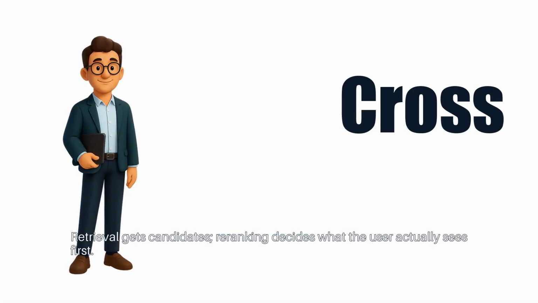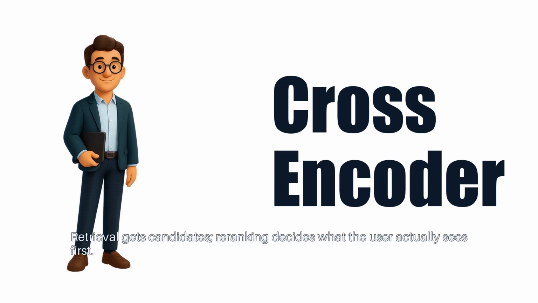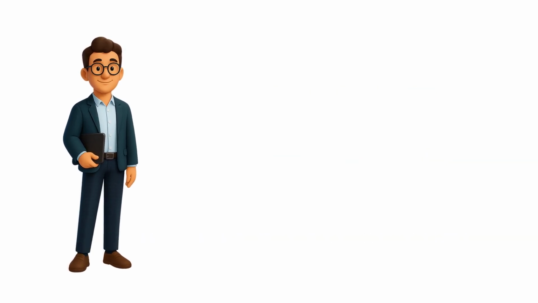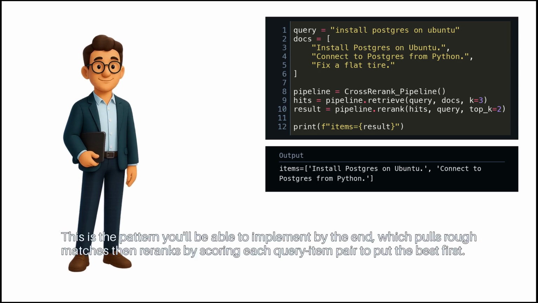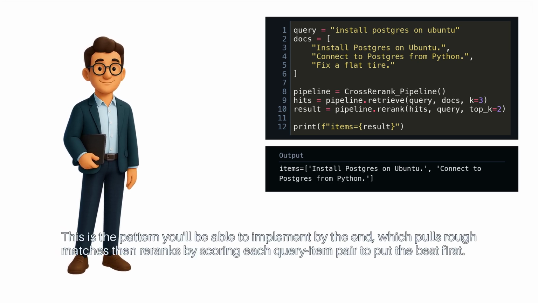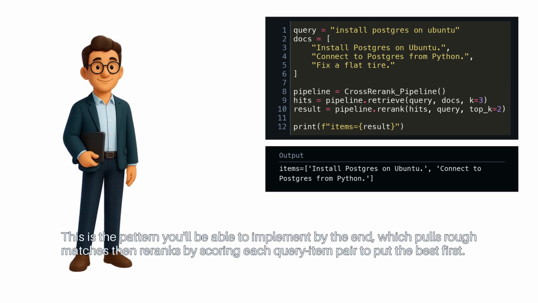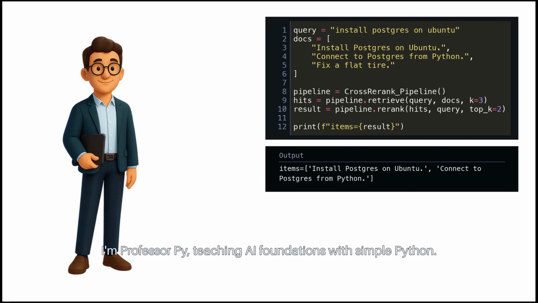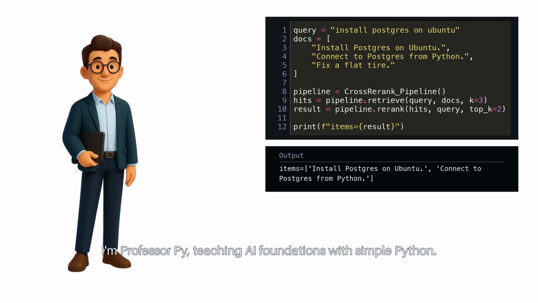Retrieval gets candidates. Reranking decides what the user actually sees first. This is the pattern you'll be able to implement by the end, which pulls rough matches, then re-ranks by scoring each query item pair to put the best first. I'm Professor Pi, teaching AI foundations with simple Python.